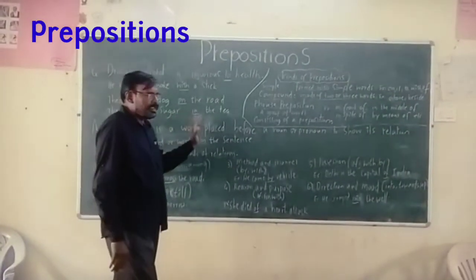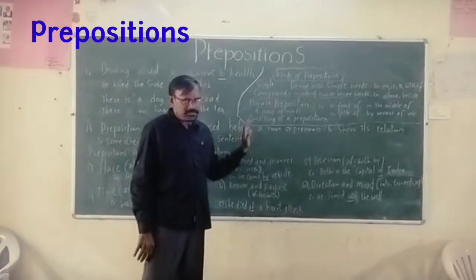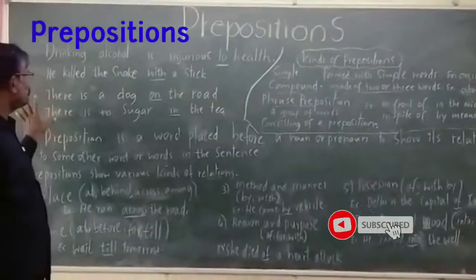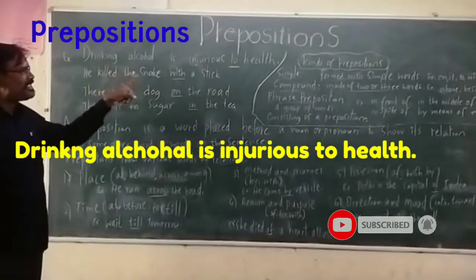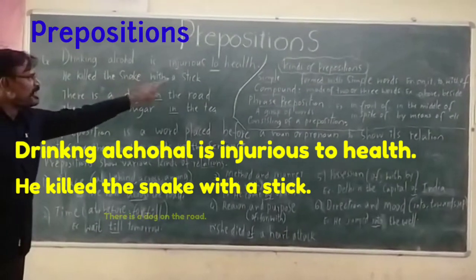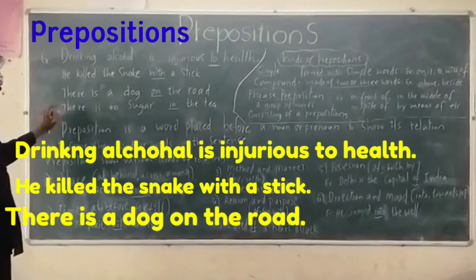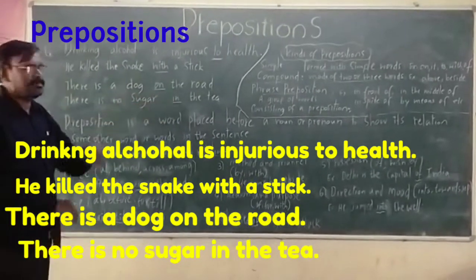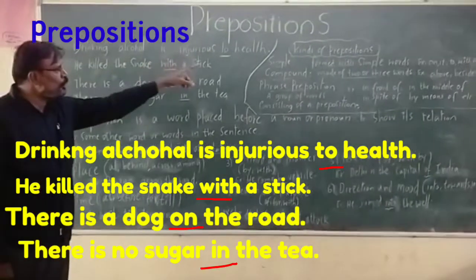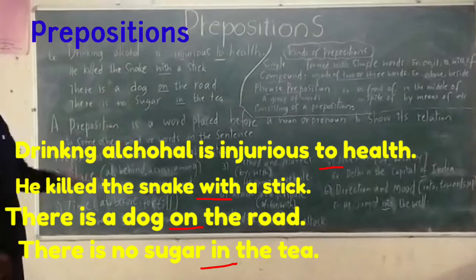Students, as a part of learning parts of speech, today we are going to learn prepositions. Take the examples. Drinking alcohol is injurious to health. He killed a snake with a stick. There is a dog on the road. There is no sugar in the tea. In this portion itself, to, with, on and in are called prepositions.